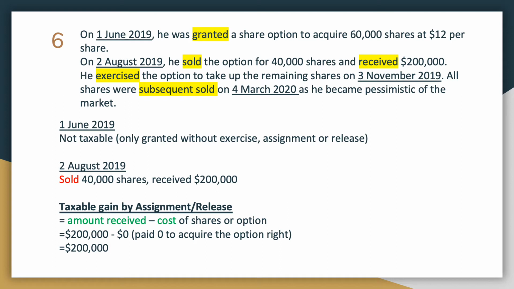On the 2nd of August, the taxable gains by assignment or release would be calculated by the amount received minus the cost of the share or option. As the question didn't mention the cost, we assume it is zero. So we get the taxable gains by assignment or release of $200,000.